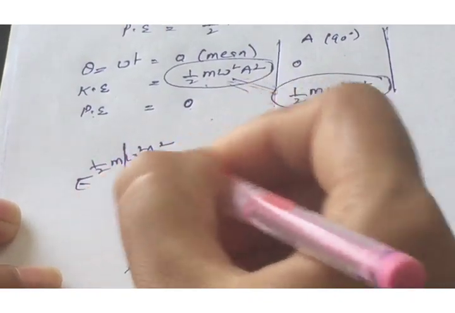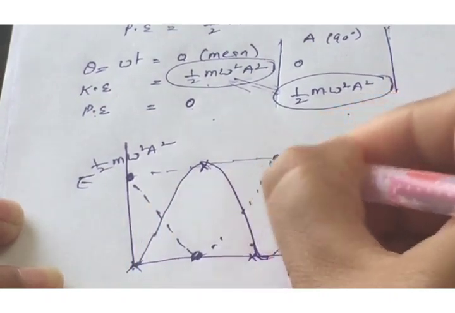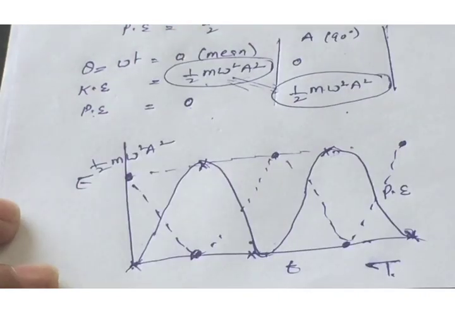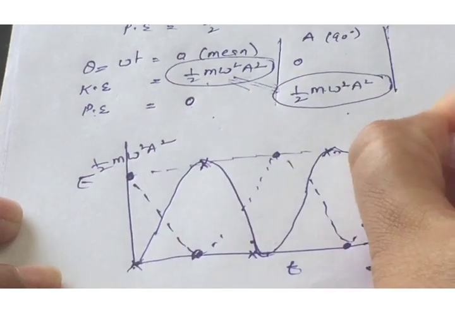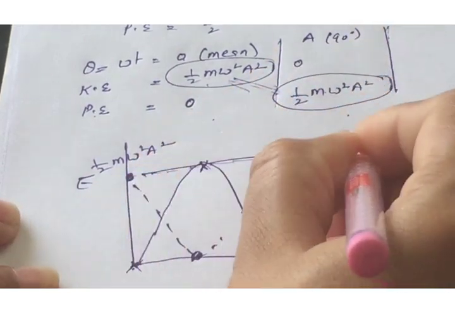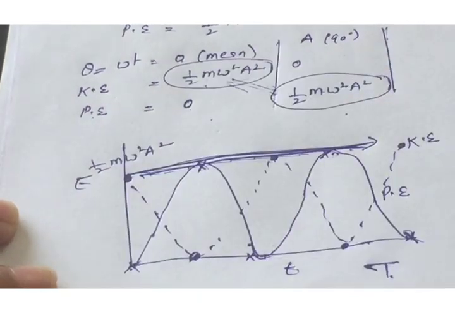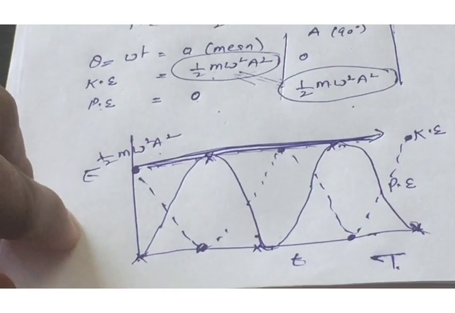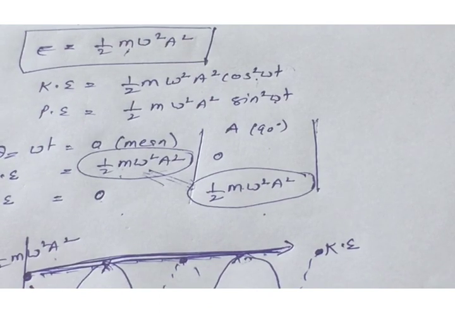Hence we will obtain a graph of kinetic energy like this. And if we find the average of kinetic energy and potential energy, we will have a constant line which represents the total energy, and this is half of m omega square a square. This is the discussion about the kinetic energy, potential energy, total energy of the particle.